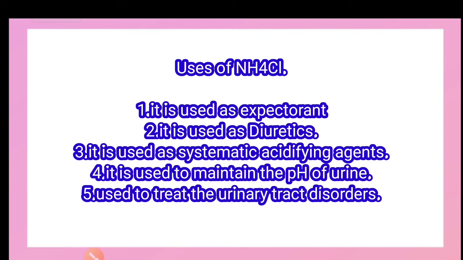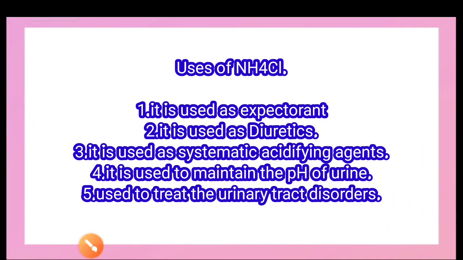Next, it is used as a systemic acidifying agent, meaning it is able to maintain the pH level of our different body fluids. Next, it is used to maintain the urine pH. It is also used as a urinary acidifying agent, and it is also used in the treatment of different types of urinary tract disorders. So these are the various uses that produce a positive effect of ammonium chloride.